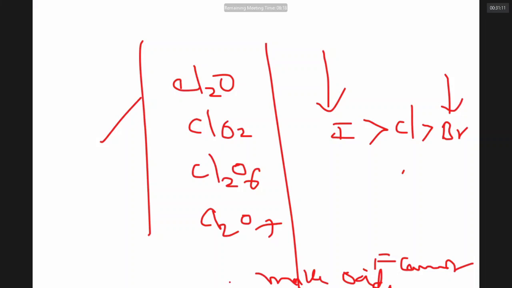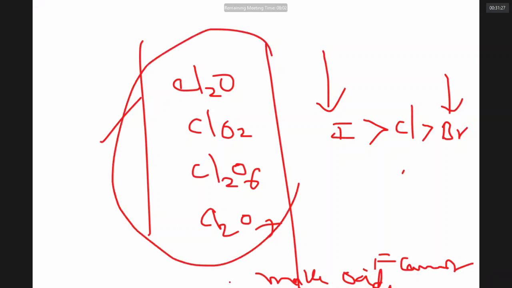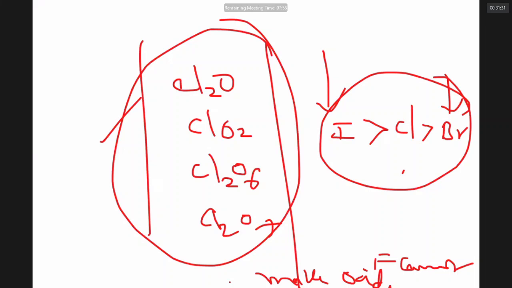Fluorine cannot expand its covalence beyond 1 because it has no d orbitals. Fluorine can never take positive charge. And fluorine oxygen compounds can never be called oxides. They should be called fluorides. All other halogens can make oxides. The order of stability of oxides is like this. It is called middle group anomaly. Notice that iodine oxides are more stable, bromine oxides are least stable.